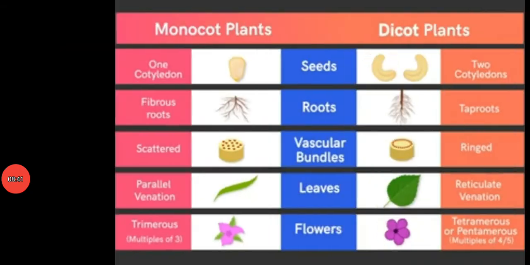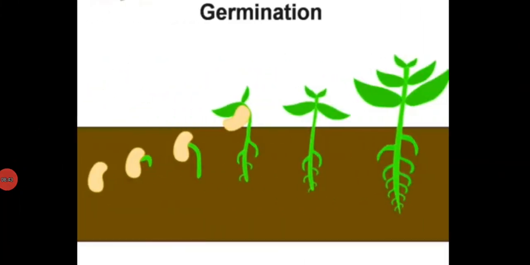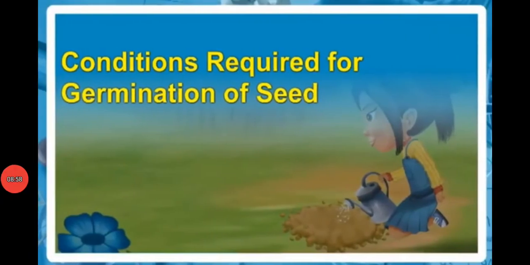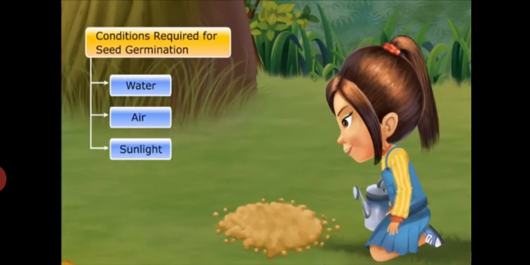Next, coming to germination. The process by which a seed gives rise to a young plant or seedling is called germination. This figure shows germination in different types of seeds. There are some conditions required for germination of seed. Seeds require water, oxygen, suitable temperature and enough light for germination.